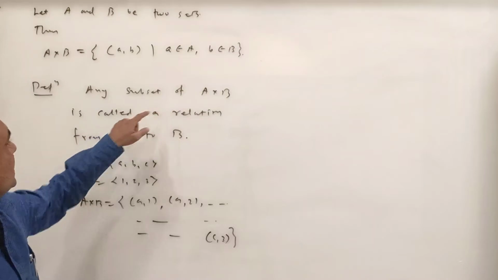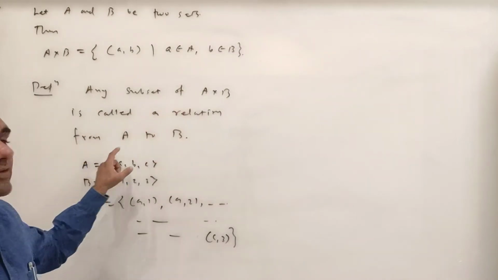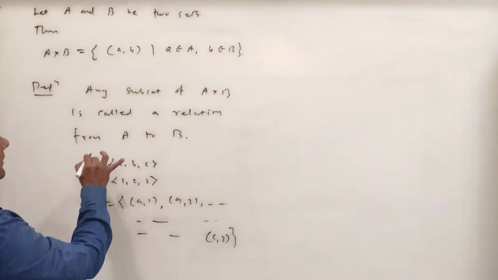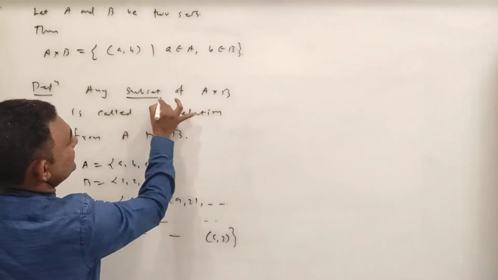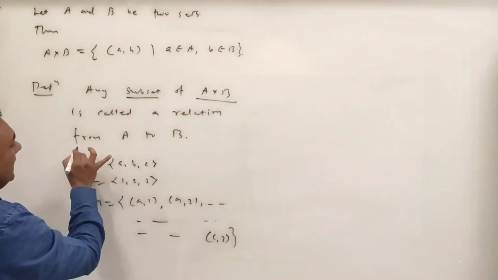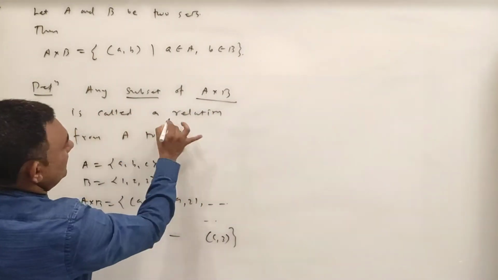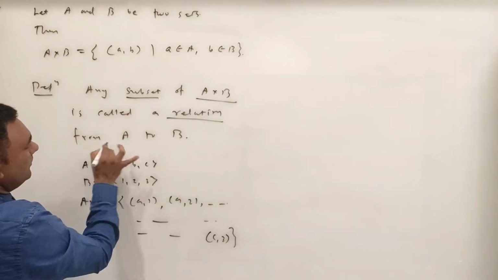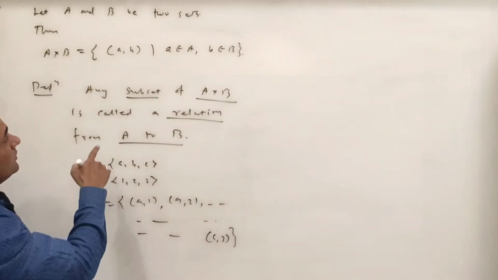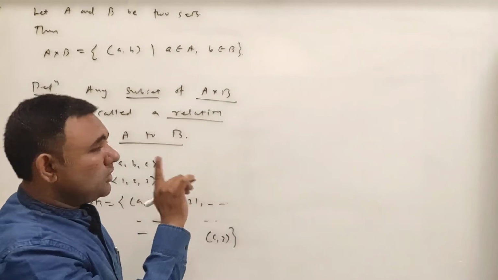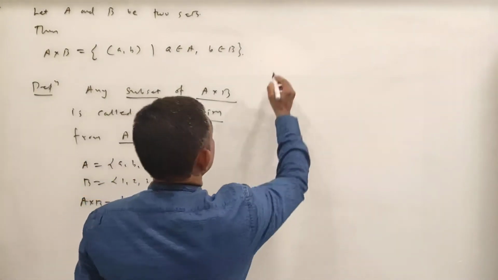Now, any subset of A cross B is called a relation from A to B. See, here you are considering the subset of A cross B, then the relation is from A to B. So in the definition you have some direction. Direction is what?